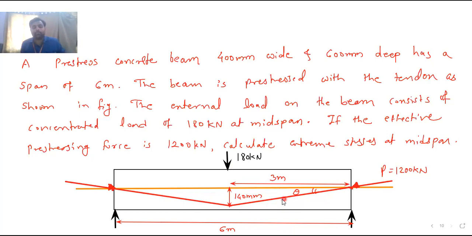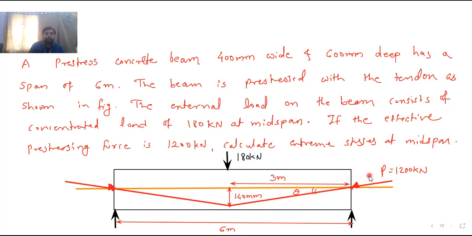Due to this bent profile of the tendon, if this is the pre-stressing force P, there will be generation of pre-stressing force P in the free body diagram. The upward component of that P will be P sine theta. Similarly, for this side of the tendon, the upward component of this P will be P sine theta. So vertically upward, the force is 2P sine theta.